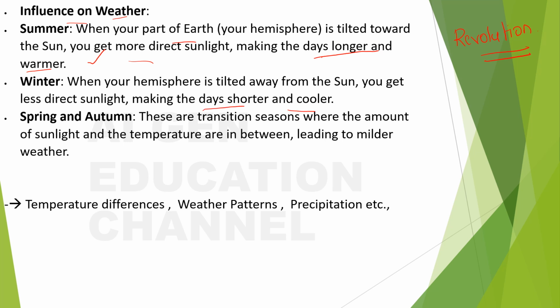Okay, and in spring and autumn, what happens? These are the transition seasons where the amount of sunlight and the temperature are in between, leading to milder weather. So now you can see that in summer you will have days longer and warmer, in winter you will have shorter days and cooler, and in the spring and autumn you will have milder weather. And also because of this revolution you can find the temperature differences, weather patterns, precipitation, etc. There will be differences in the precipitation and the weather patterns change. All these are because of the revolution.